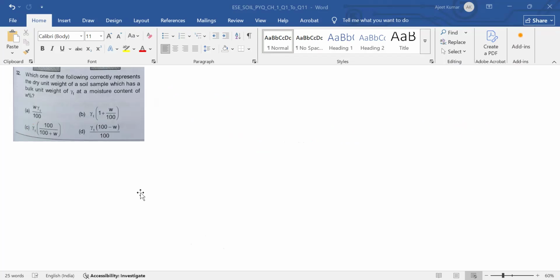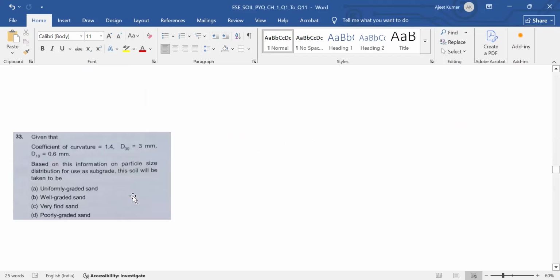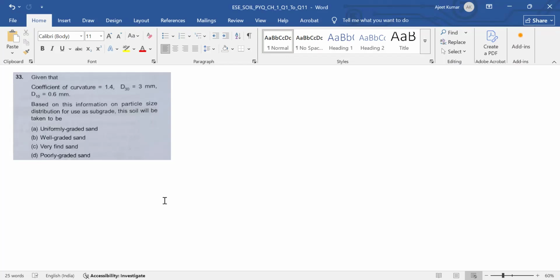Now question number 33. In this question, coefficient of curvature CC is equal to 1.4, D30 is equal to 3 mm and D10 is equal to 0.6.